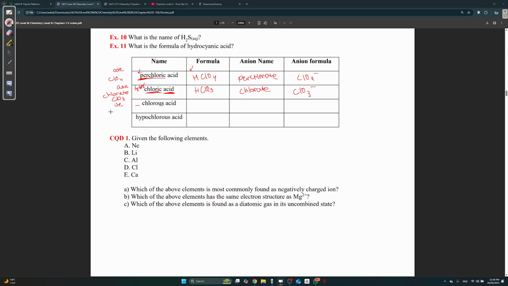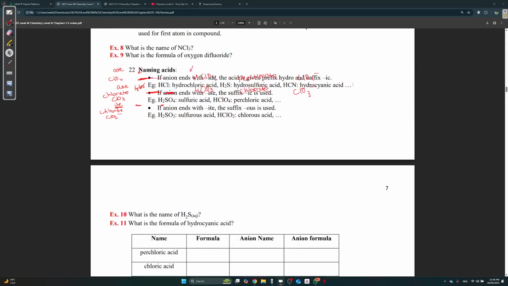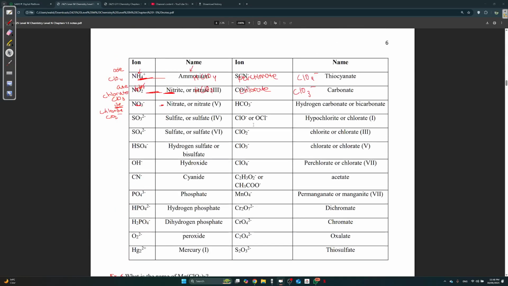It's gonna be ITE. So chlorous will become chlorite. How do I know? Since there's no hydro and there's no IC, that means it's ending with ITE, and therefore it's chlorite. So what's the formula of this? Chlorite is ClO2 minus. How do I know? Again, from this table here.